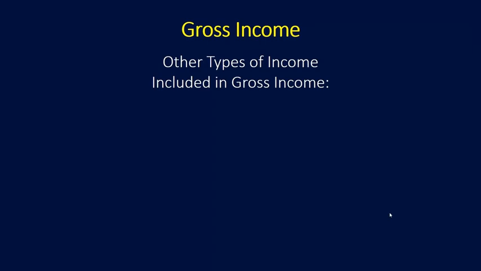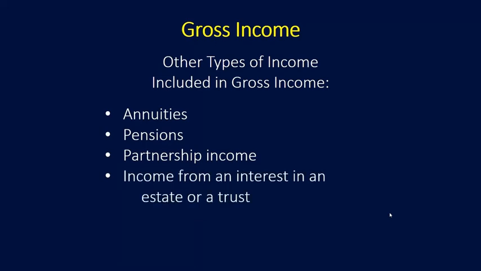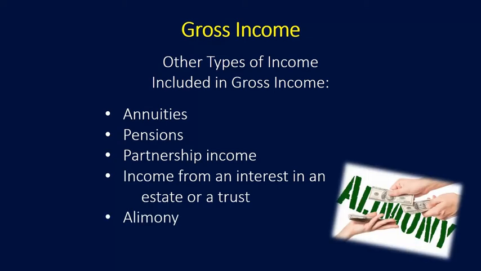Other types of income that are considered to be included in gross income are annuities, pensions, partnership income from a 1065 K-1, and income from an interest in an estate or a trust. 1041 tax returns generate K-1s, which have to be reported on an individual tax return. Alimony.